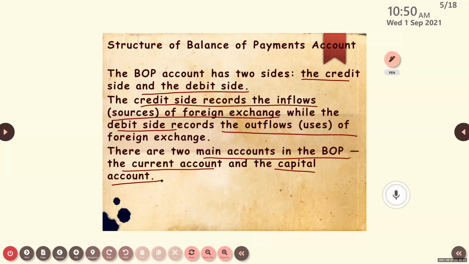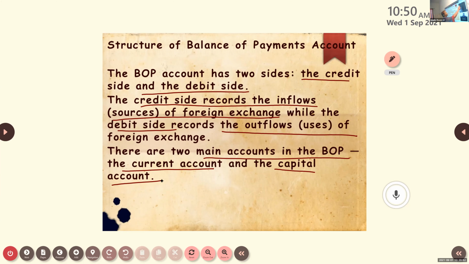Tomlin, can you tell what all will come under inflows? How are we getting the foreign exchange, or what are the sources of foreign exchange? Tomlin, do you know? Exports. Exports, okay. Incomes from investment abroad. Investment abroad, okay. Transfers from abroad. Transfers from abroad, okay. Foreign investments. Foreign investment, then borrowings from abroad. Borrowings from foreign countries, okay.